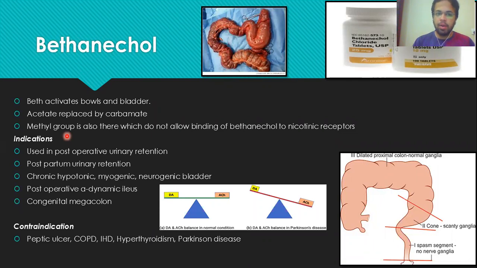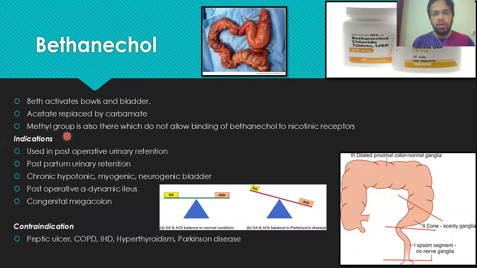But in the bethanechol, instead of acetate, we have carbamate, C-A-R-B-A-M-A-T-E. Bethanechol is made up of carbamate and choline. So in acetylcholine, we have replaced acetate with the carbamate, and what we get is the bethanechol.